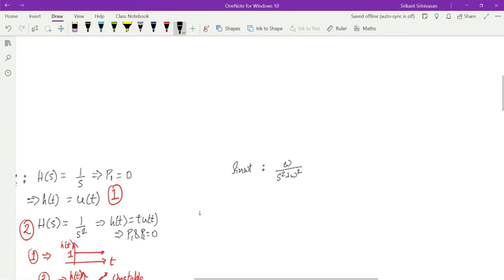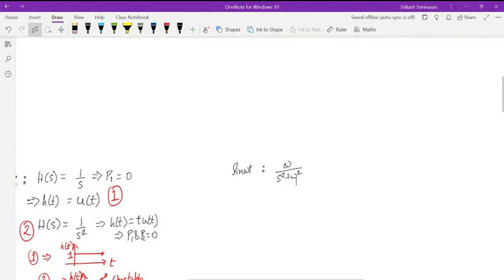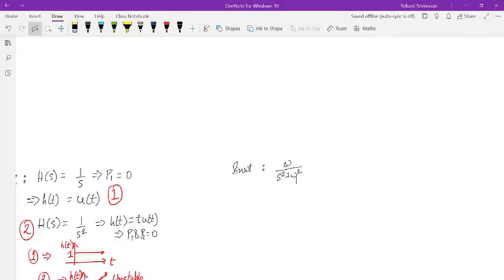Who can tell me what are the poles? I can't read your text messages, so if you have to, speak. S plus j omega, s minus j omega. Plus or minus j omega. Correct. Correct.